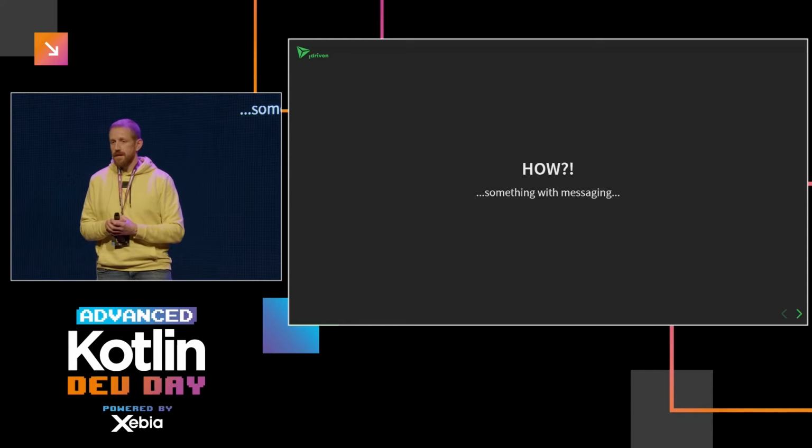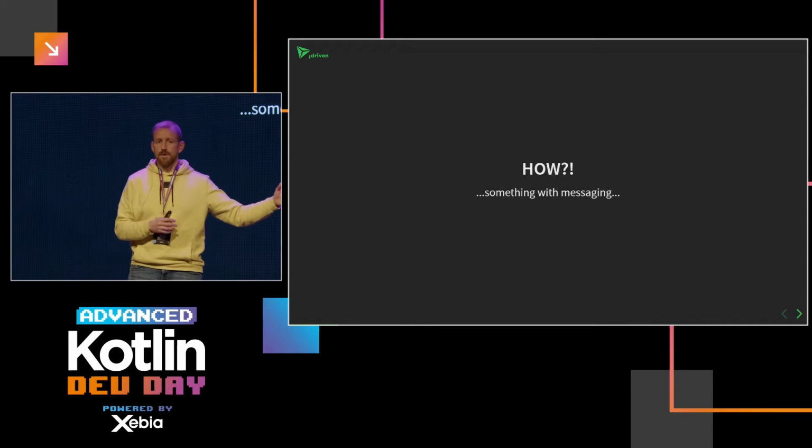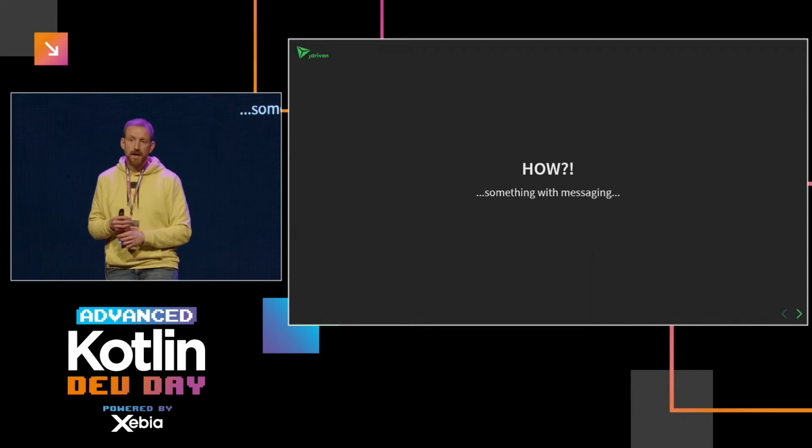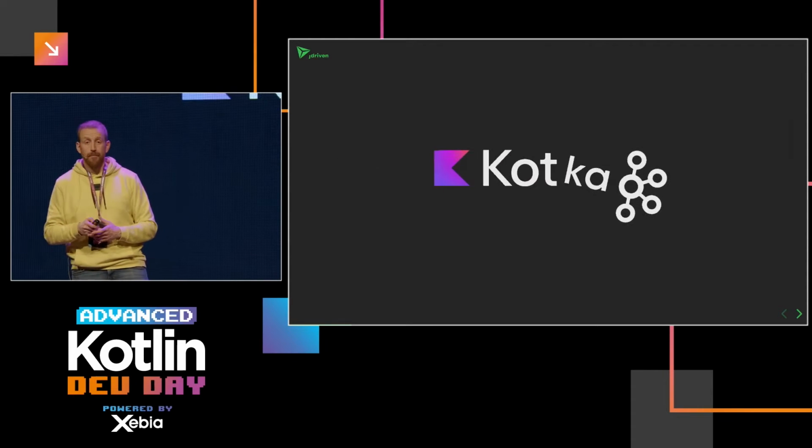And when you think of messaging nowadays, most people think, oh, Kafka. Well, maybe nowadays it's becoming more towards Pulsar or something, or maybe some of the older people in the room still favor JMS, which is also fine. But Kafka is still very popular. So I tried to build my own Kafka with Kotlin Coroutines, and I called it Kotka.